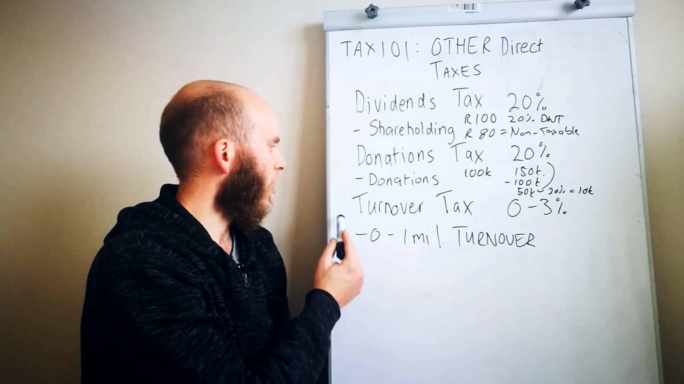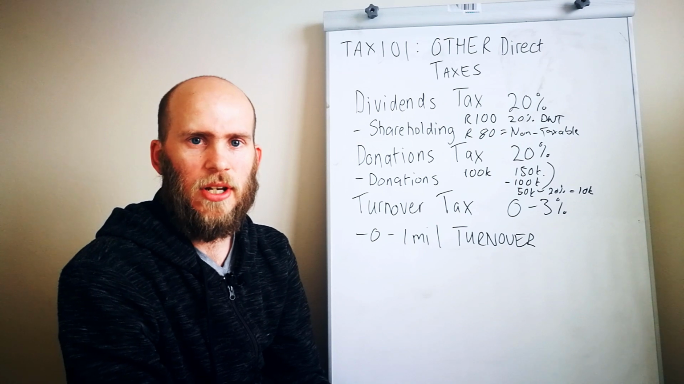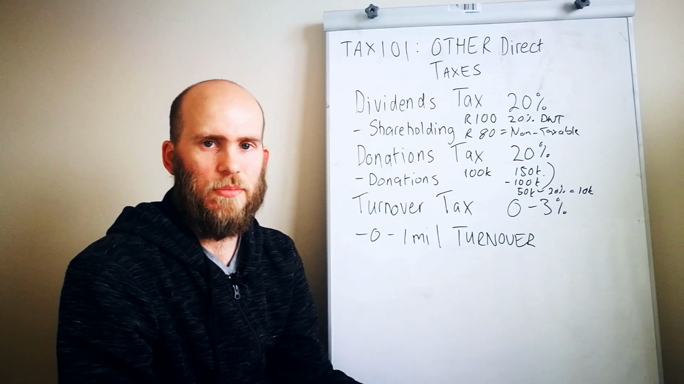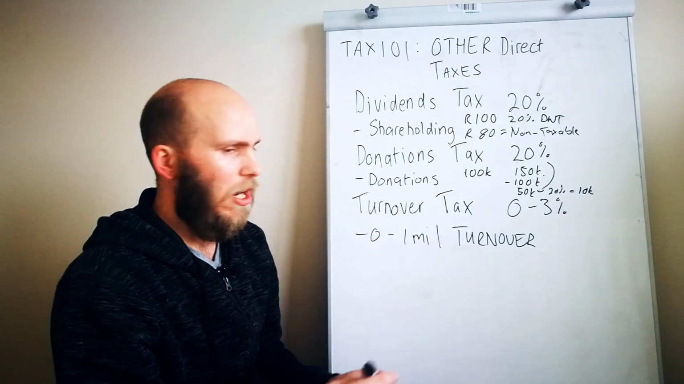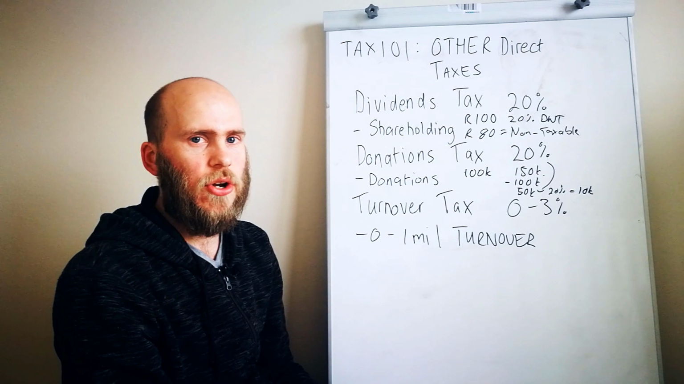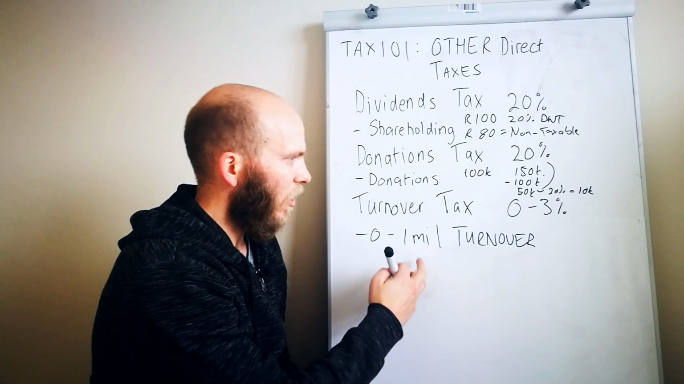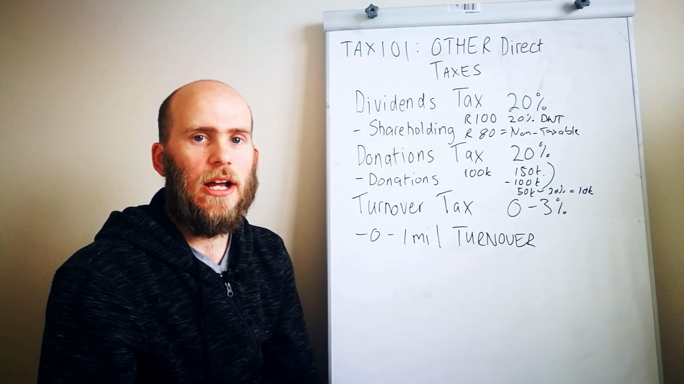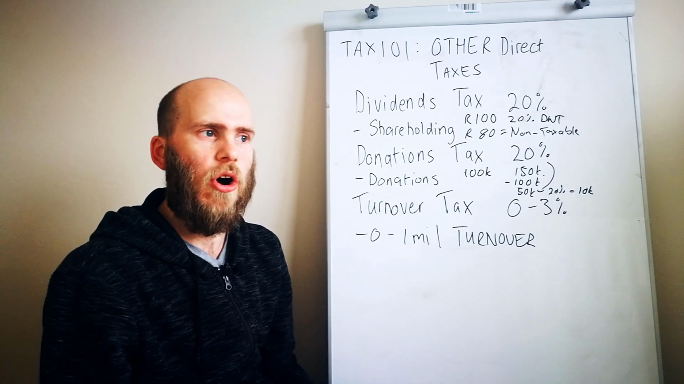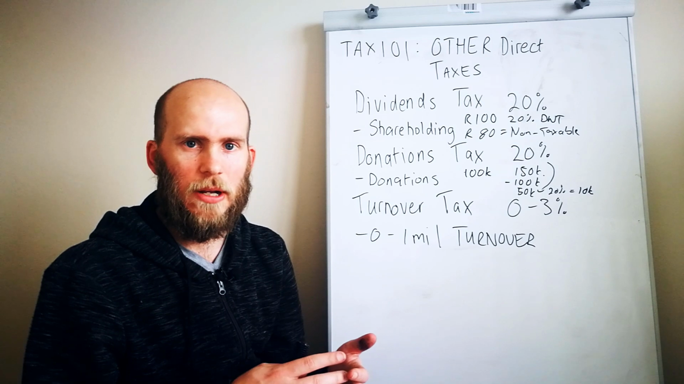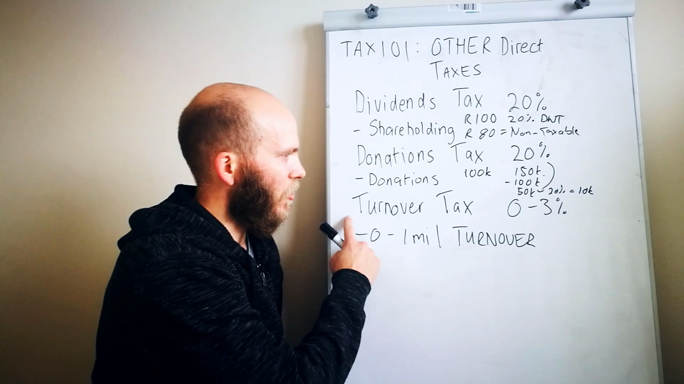The last direct tax we're going to look at is turnover tax. Turnover tax is a very interesting tax system where certain entities, companies or individuals can register for turnover tax if they meet certain requirements. One of the main requirements is their turnover or sales has to be below 1 million in order to qualify, and they're not allowed to be professional services. What do I mean by professional services? You can't be an accountant, a doctor, a lawyer, an architect. So those types of professions can't register for turnover tax.